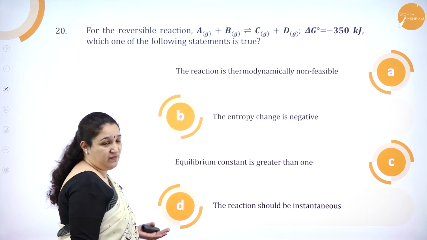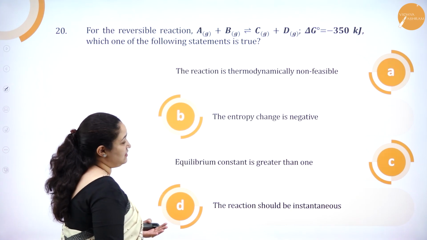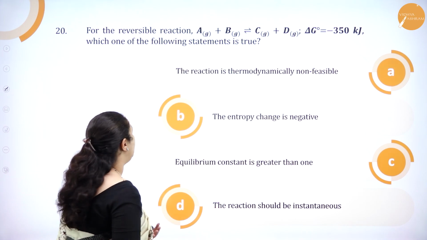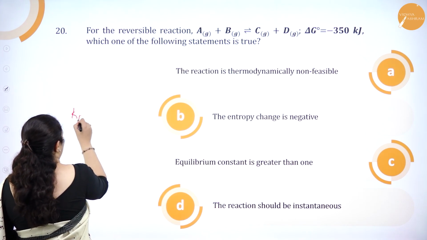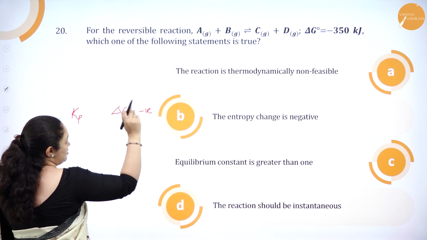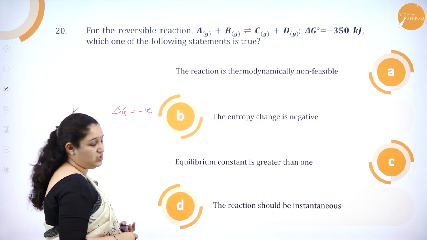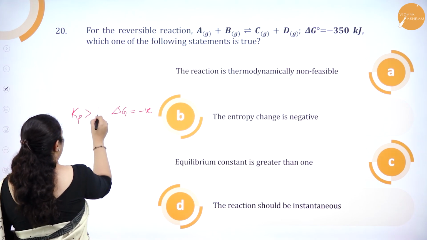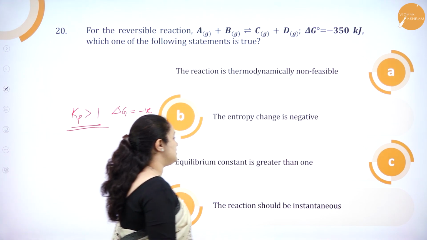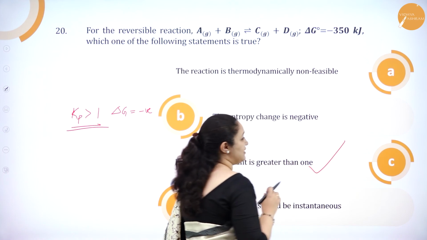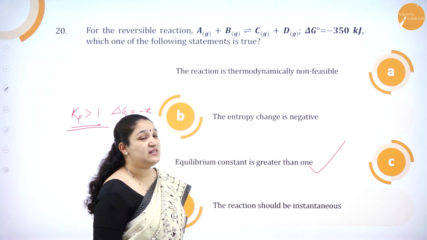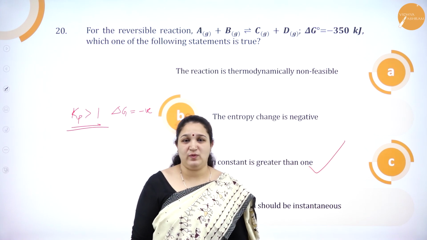So they have given it as a reversible reaction and all are gases. So what will be the Kp value? See, delta G is negative and all are gases, 2 moles and 2 moles, 2 minus 2, 0. So Kp will be greater than 1. Okay. So equilibrium constant is greater than 1 is absolutely the right answer. So option C is the correct answer for the 20th question.